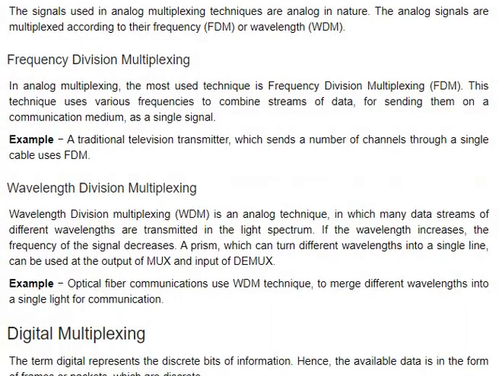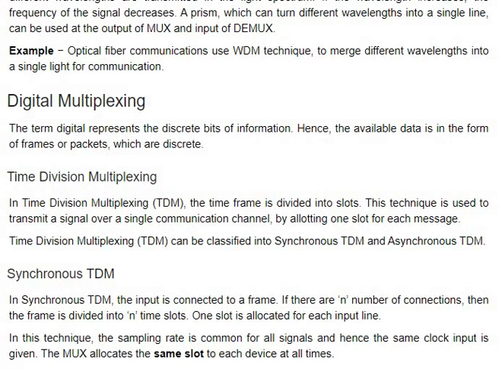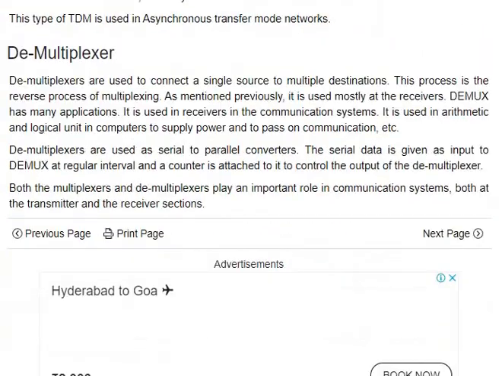For time division multiplexing, there are time slots with a guard band between them. There is a particular time slot to do each piece of work, so we call it time division multiplexing. And demux is the same thing in reverse.